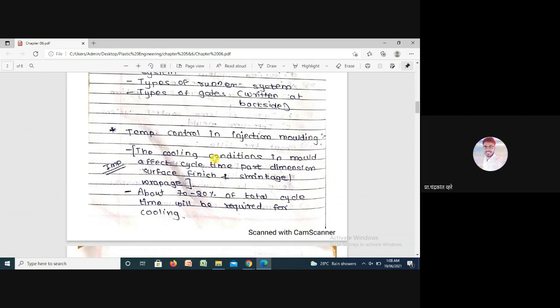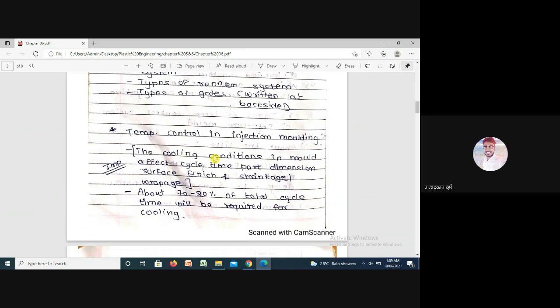We have to design such a system that the cooling of the molding is proper within the minimum time, so the overall cycle for manufacturing one barrel is minimum. Indirectly, we have to reduce the cycle time and improve the proper cooling of the molding.